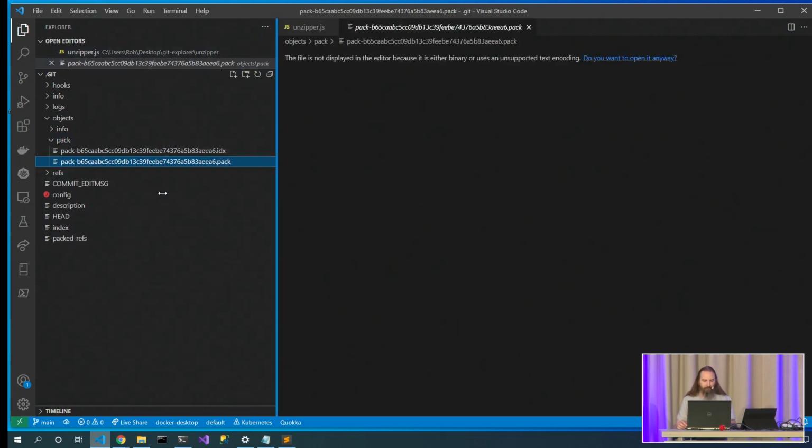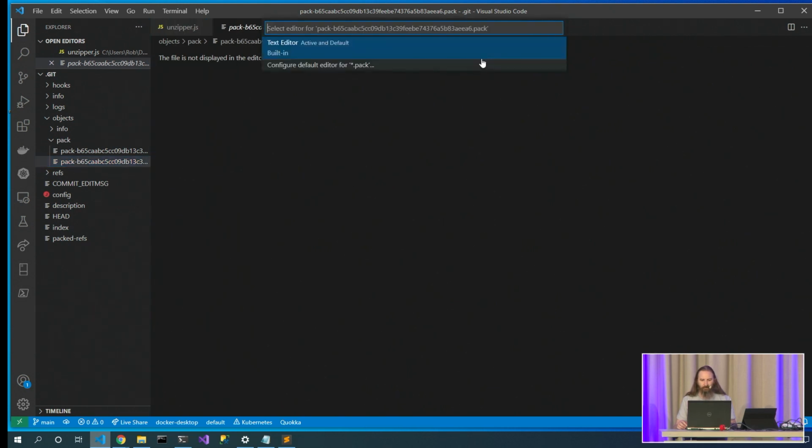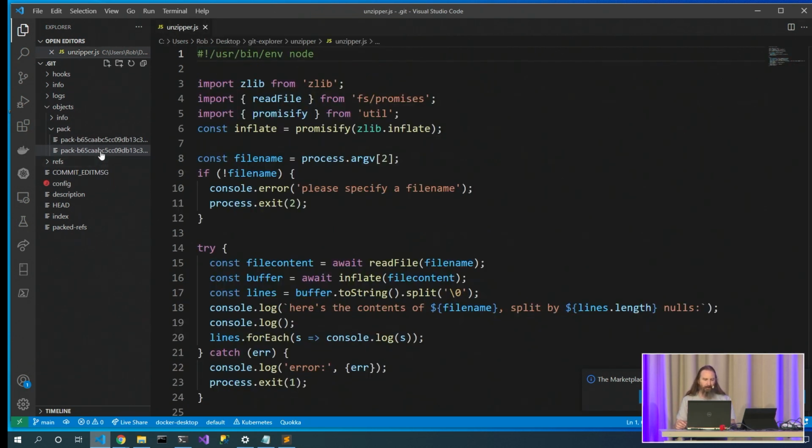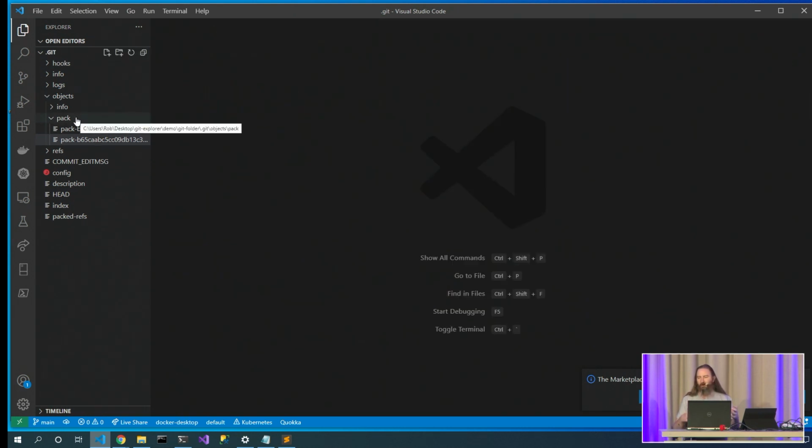So this is a zlib compressed pack of a bunch of zlib compressed commits. That's pretty cool. And so it'll automatically unpack them if they need to be, but that's what the pack and index files are. So we got to look at how our objects are stored here in the objects folder. That's really cool. Now let's look in the refs folder.